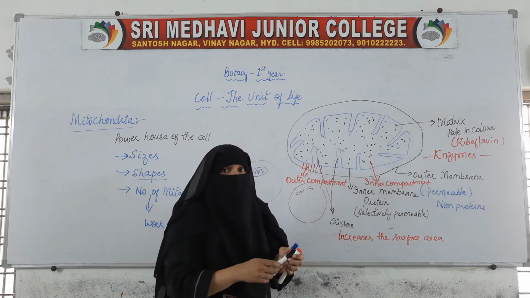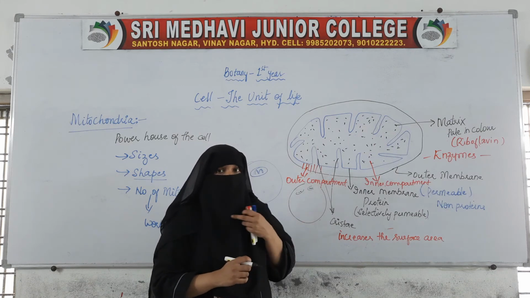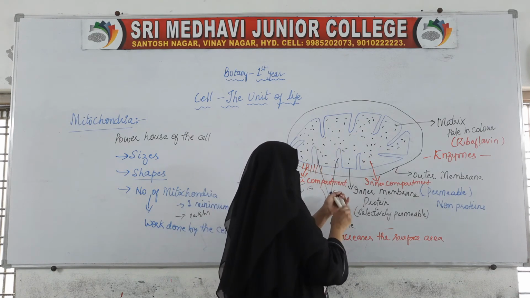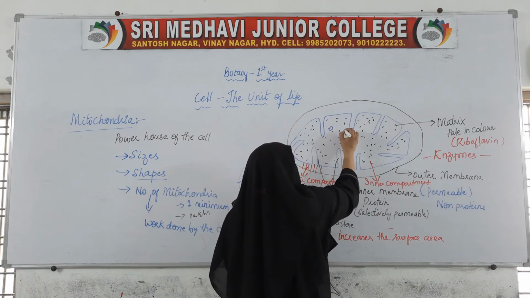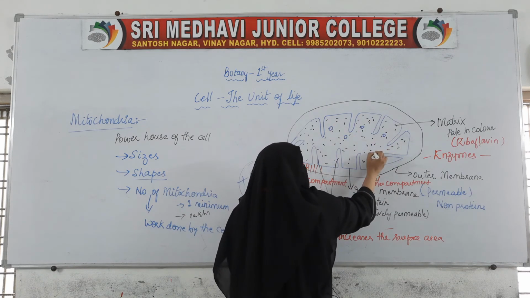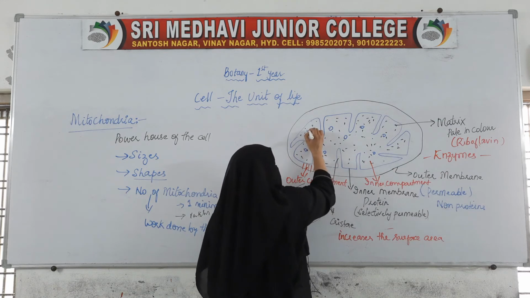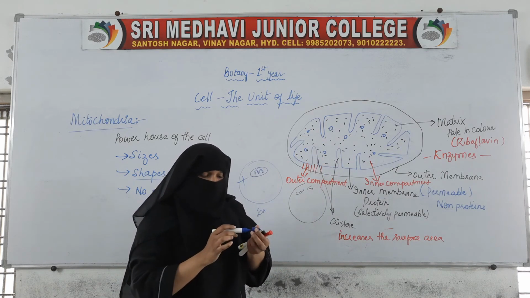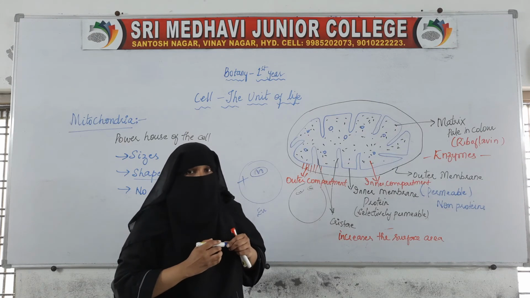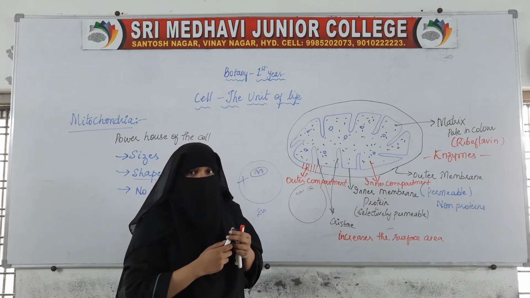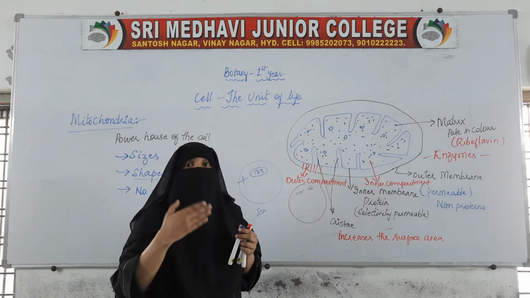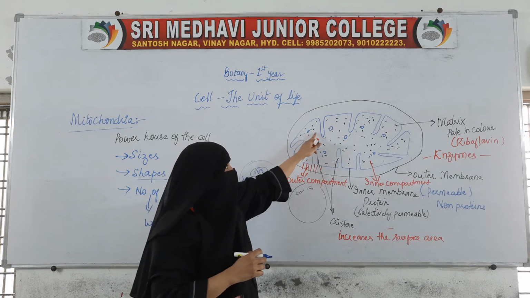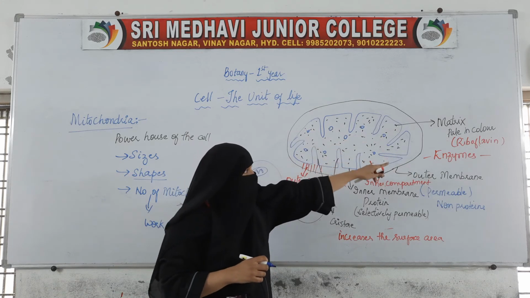Inside the mitochondria, in this matrix, we find ribosomes. These ribosomes are present in the cytoplasm as well as in organelles: in the endoplasmic reticulum, in mitochondria, and in chloroplasts in plants. Inside this matrix, enzymes are present.